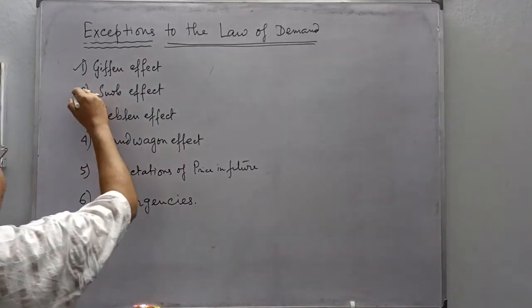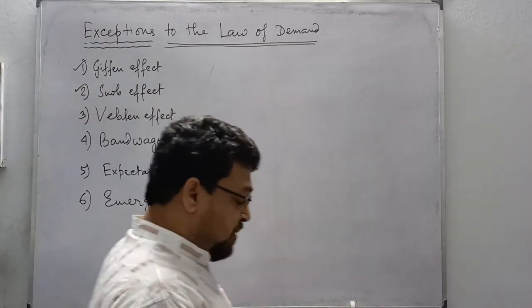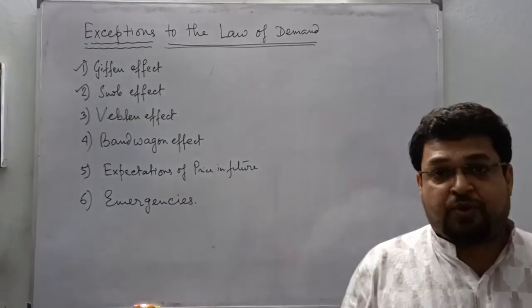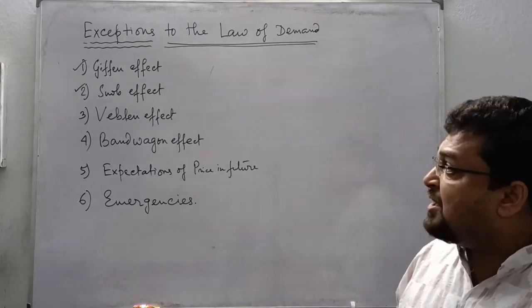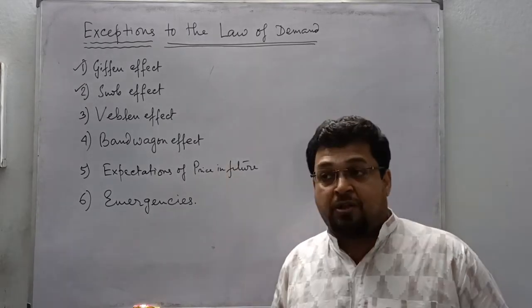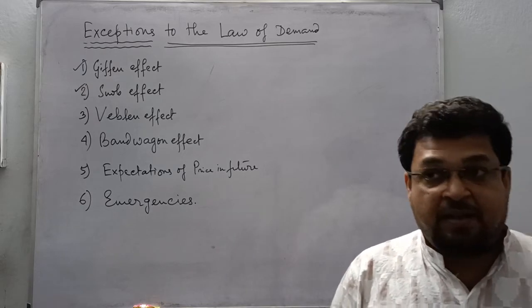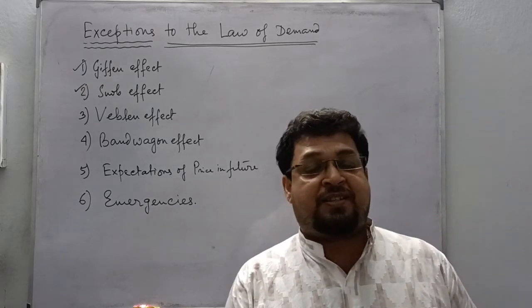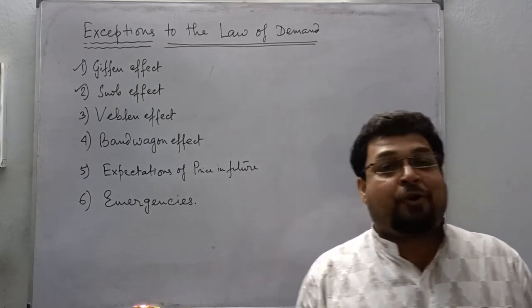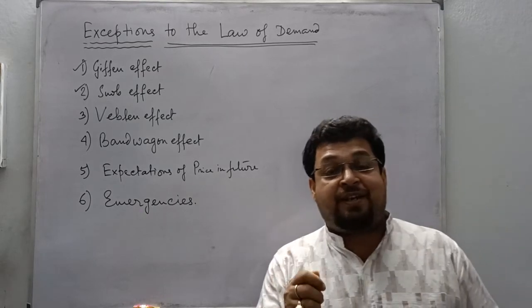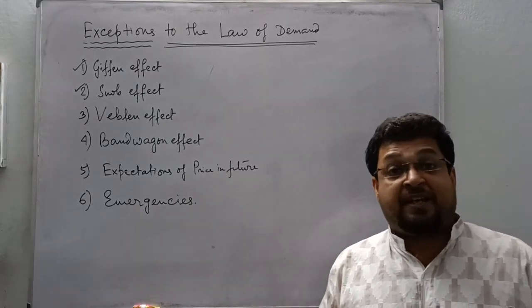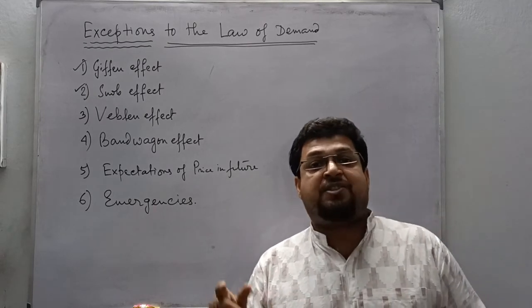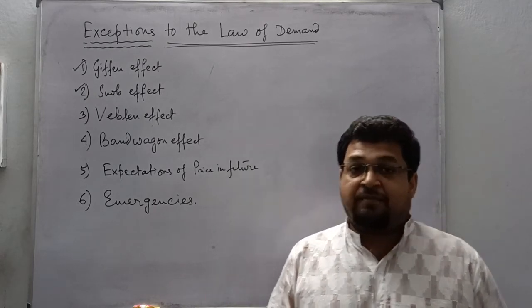Next is the snob effect, snobbish behavior. There is an English word, snobbish, with a somewhat negative sense. Now, which effect do we call this? Suppose there is a fall in the price and certain consumers behave differently. See, exceptions don't occur for all. Exceptions are a rare occurrence. It does not happen all the time, but at times, if such behavior is exhibited, we call it exceptional behavior.